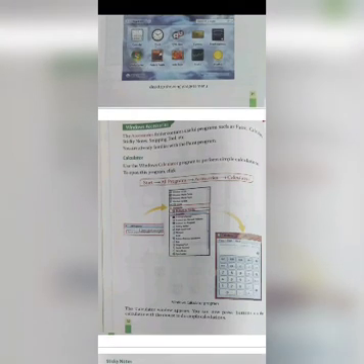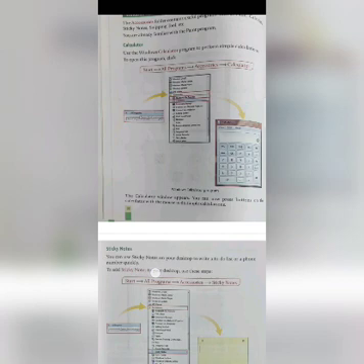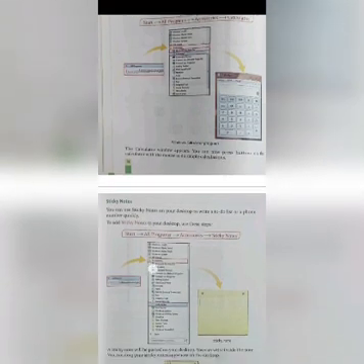Then calculator. Use the Windows calculator program to perform simple calculations. To open this program, go to start button, then click on all programs, then accessories, and from there calculator. Your calculator page will pop up onto the screen, and there you can do your calculations. The calculator window appears. You can now press buttons on the calculator with the mouse to do simple calculations.